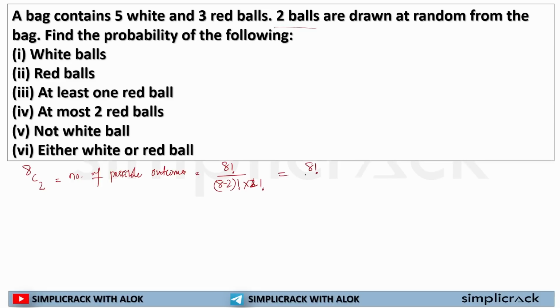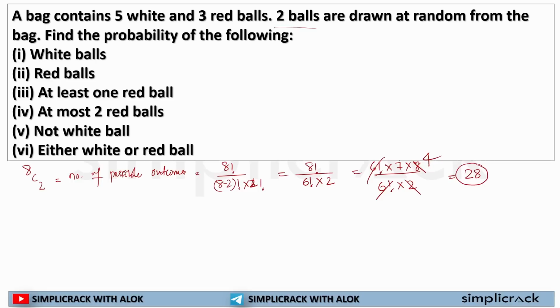That is 8 factorial divided by 6 factorial into 2. 2 factorial is equal to 2. 8 factorial can be written as 6 factorial multiplied by 7 into 8, divided by 6 factorial multiplied by 2, and the 6 factorial cross out. 2 can divide 8 by 4. So the total number of outcomes is 7 into 4, which is 28.